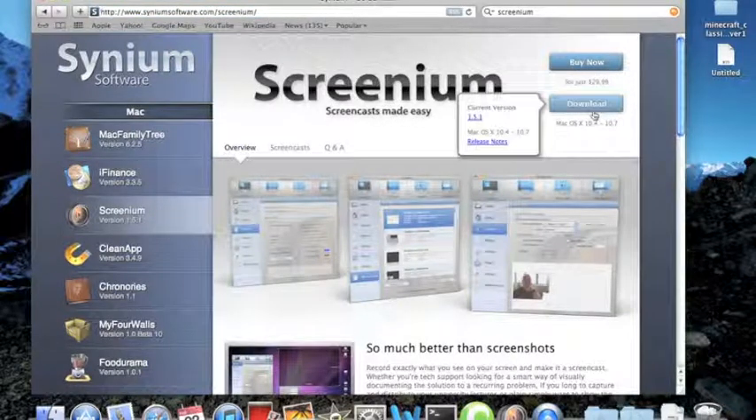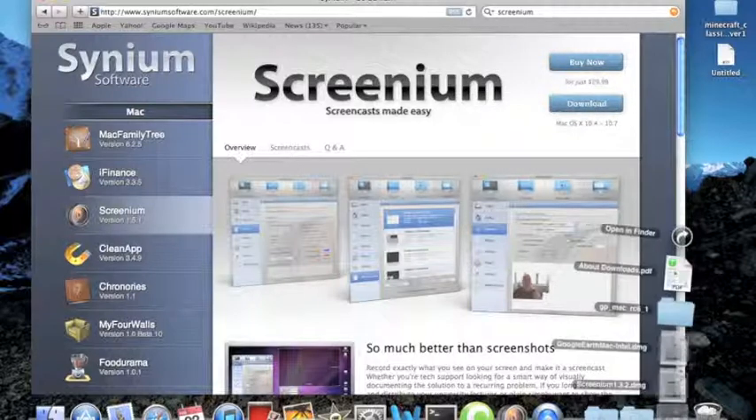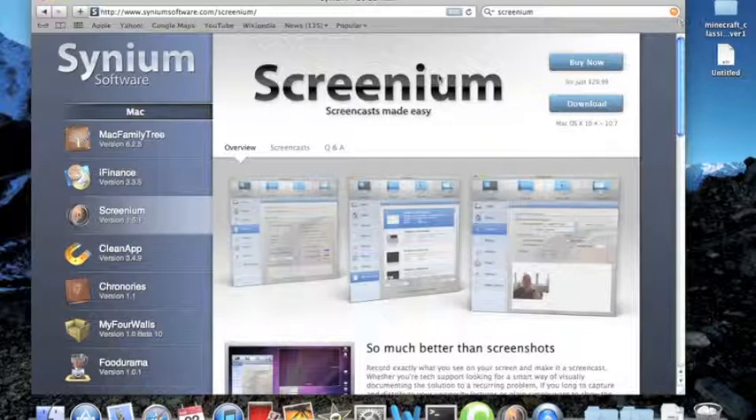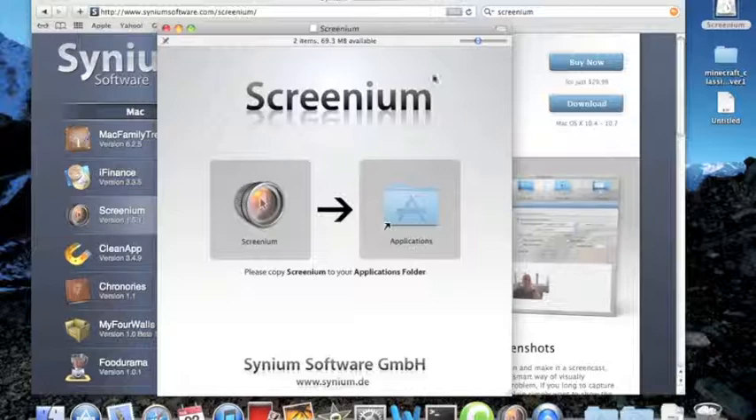And then download. But I already downloaded it, so I don't need to do that, but I'll show you. You just go here, and then like this, and then double click that, and then drag that in there, and that's it.